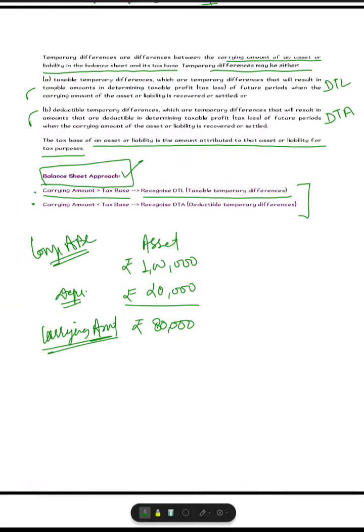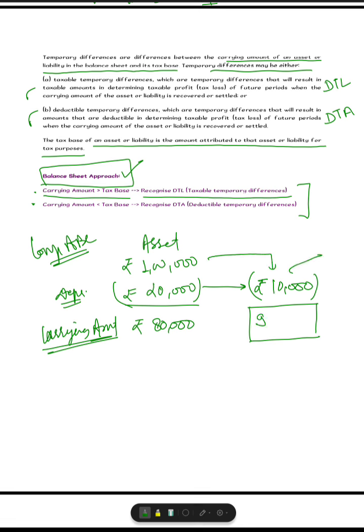Now suppose in this case the depreciation allowed as per the Income Tax Act is only rupees 10,000 and not 20,000, then what will be the tax base? So it's simple. The depreciation which is allowed as per the income tax is only rupees 10,000, means 1 lakh minus 10,000 means rupees 90,000. So rupees 90,000 is your tax base.